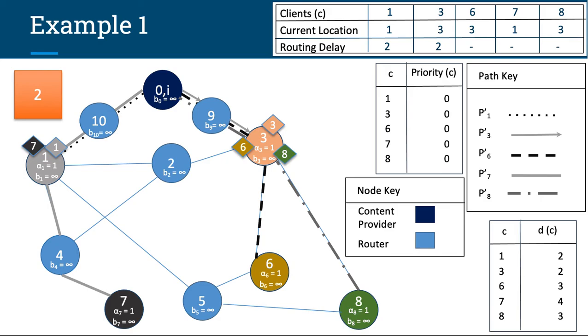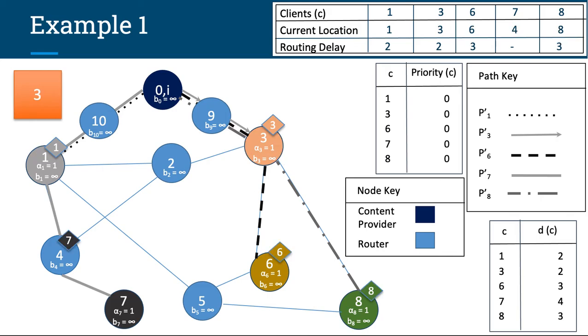Here, as in other iterations, the algorithm checks if a packet has reached its destination, and since the packets for clients 1 and 3 have, the routing delays for these clients are set to the current time tick, which is 2. We again see that the bandwidth values are set to infinity for both nodes 1 and 3, and we proceed to the next iteration.